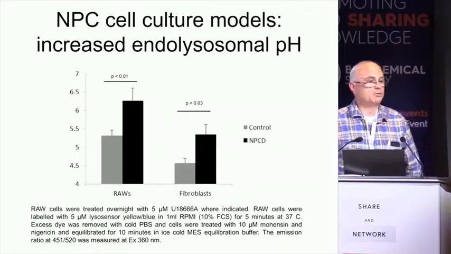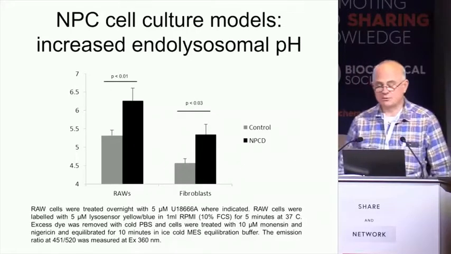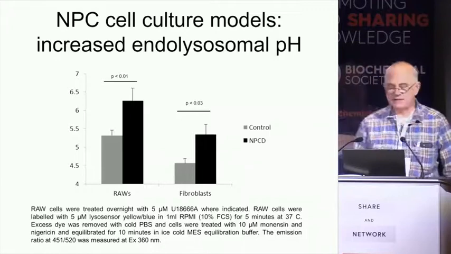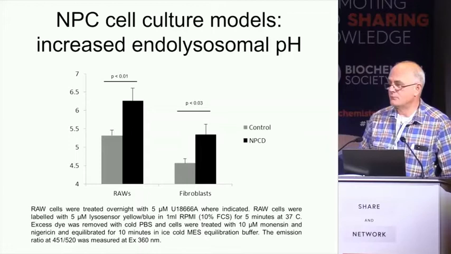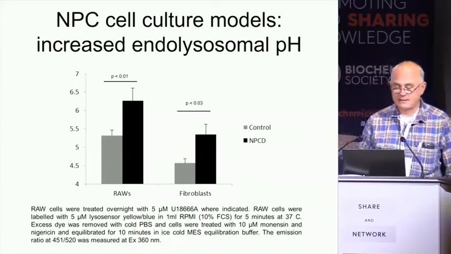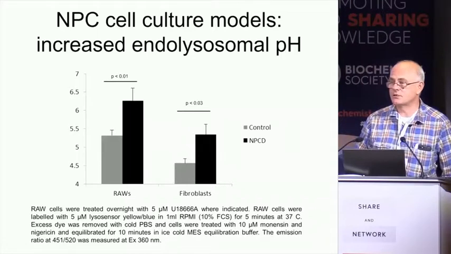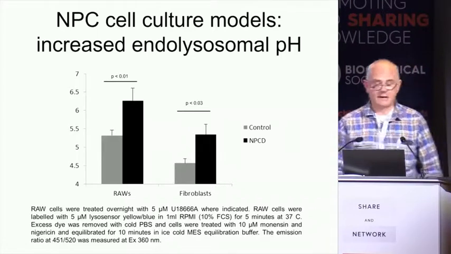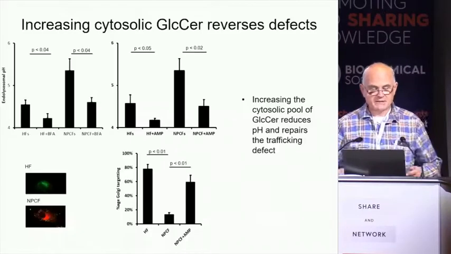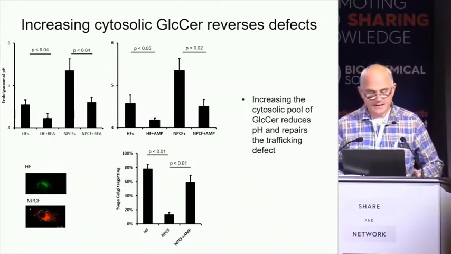And indeed it does. Using a general probe, we can see increases in endolysosomal pH in various MPC cell culture models. And this has been reproduced recently by using a DNA nanoprobe, where it seems to be that a subsection of the MPC endolysosomal system is not correctly acidifying. We're picking this up using our general probe. So the question is, well, what happens? Can we rescue this deficit?